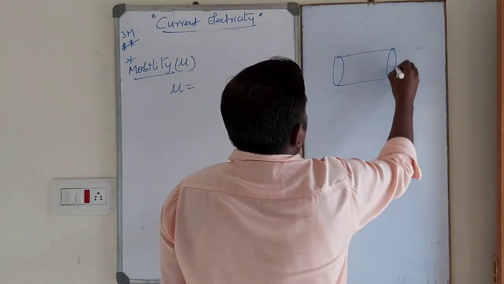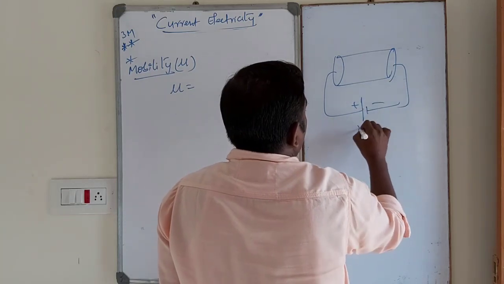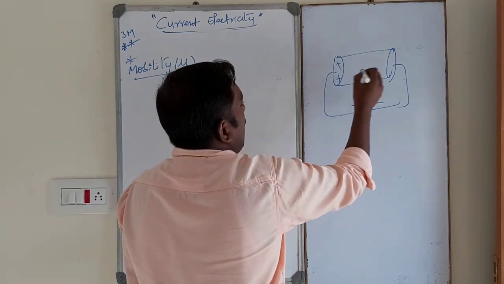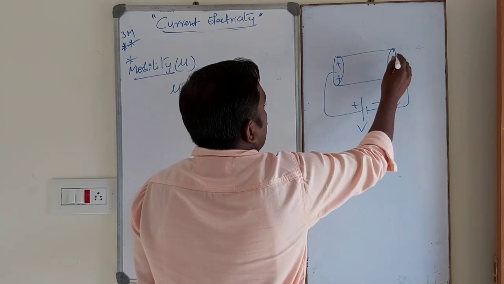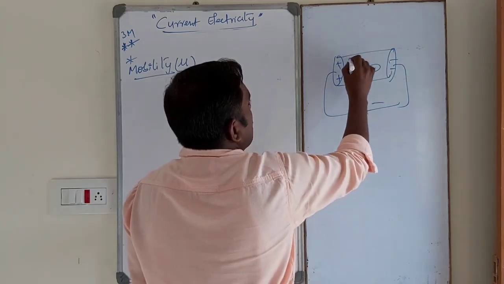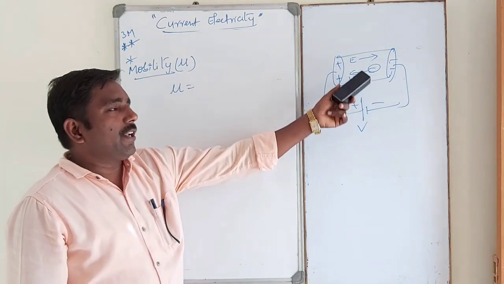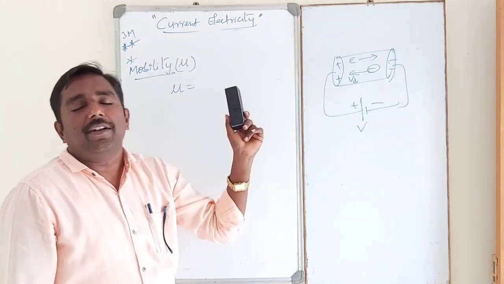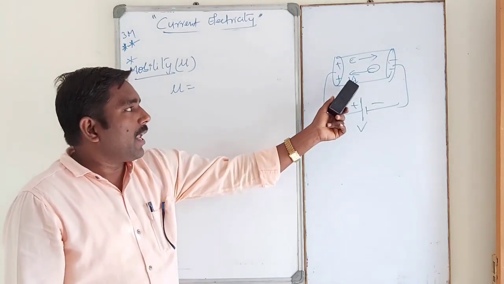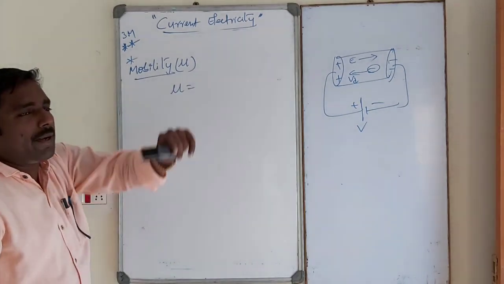Suppose this is a conductor whose two ends are connected by a battery. Whenever an electric field is applied across the ends of the conductor, electrons drift with velocity Vd in a direction opposite to the field. That is mobility.